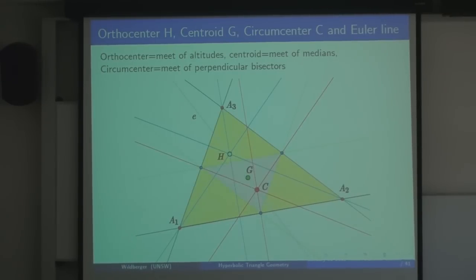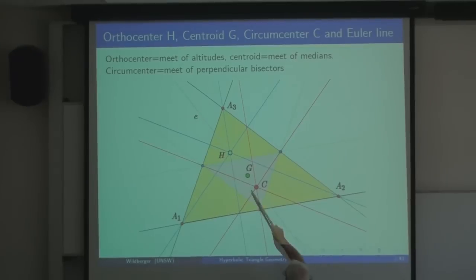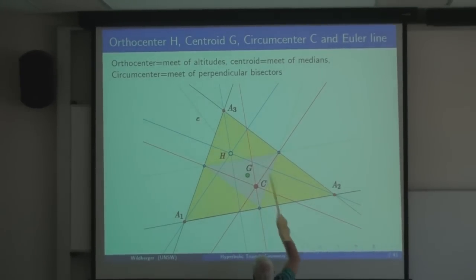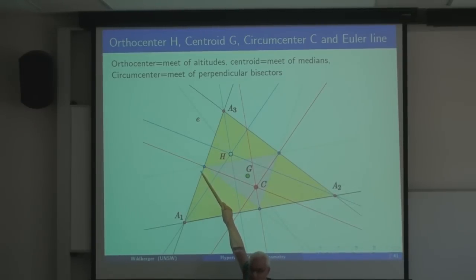Now, something else that was discovered really from the first days is the fact that there are 3 special points in a triangle, well, at least 3. One is the orthocenter, which we'll call H, which is the meet of the 3 altitudes. Altitudes are just lines through a vertex meeting the opposite side perpendicularly. The centroid is the meet of the 3 medians. Those are the lines joining vertices to the midpoints of the opposite sides.